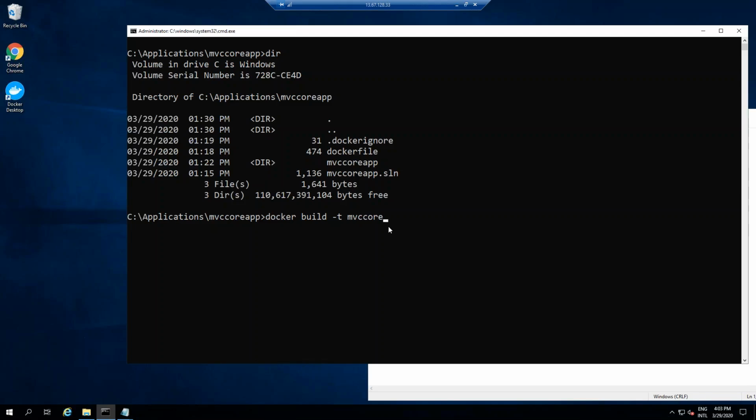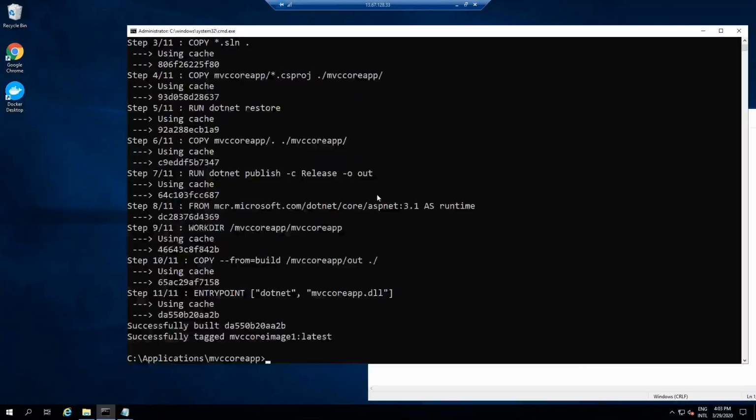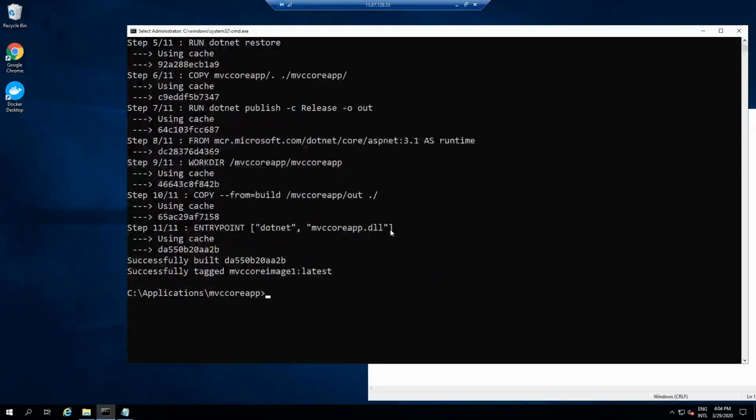So I'll just say MVC core image 1, and I will say dot, the current directory. Now remember guys, please note, at this moment I have already run this docker build command once, because it takes a lot of time to download these SDKs and compile the project. But when you do it for the first time at your end, this will take like 10-15 minutes. You will say docker build MVC core image. You will go again to MVC5 and say docker build MVC5 image.